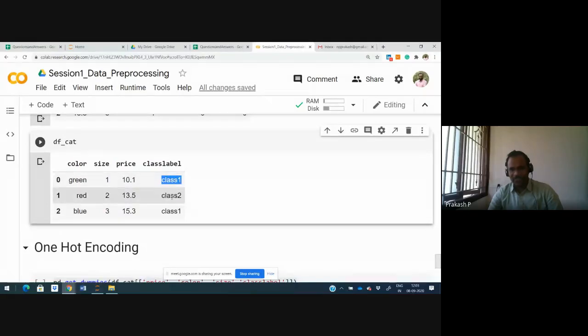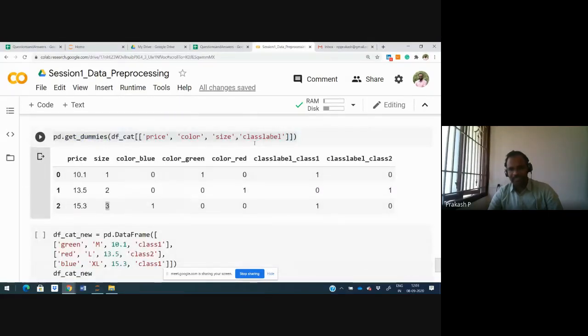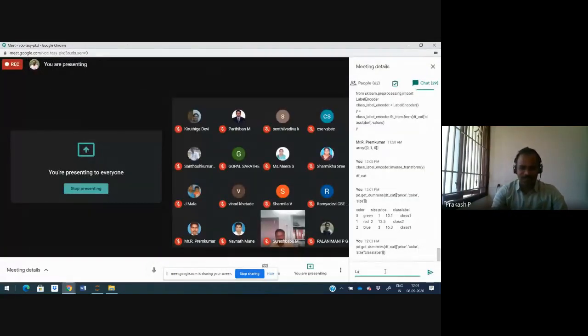Class 1, class 1, class 2. If you apply get dummies to the class label, it will create two columns, class label underscore class 1 and class label underscore class 2, with 101 and 010. You understand the difference between label encoding versus one hot encoding.